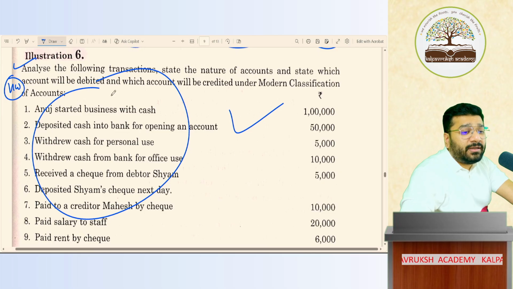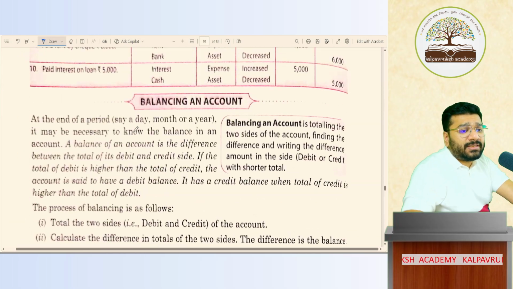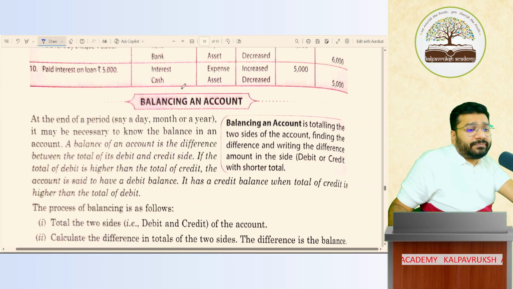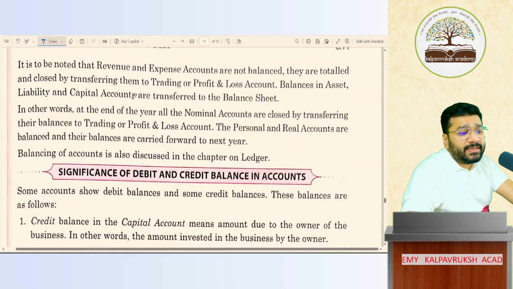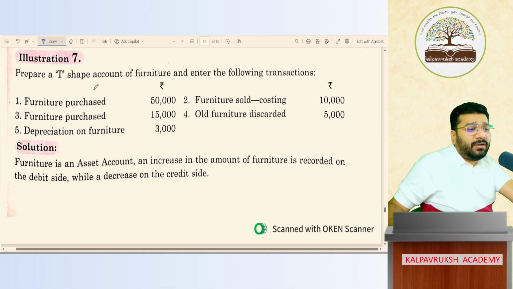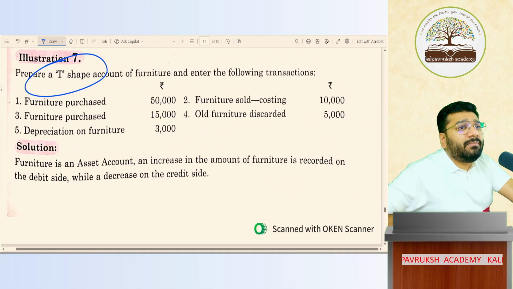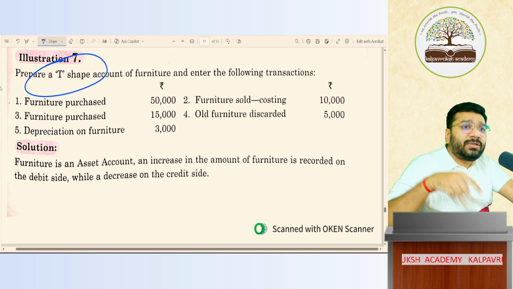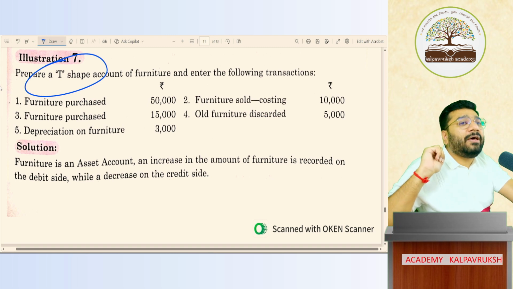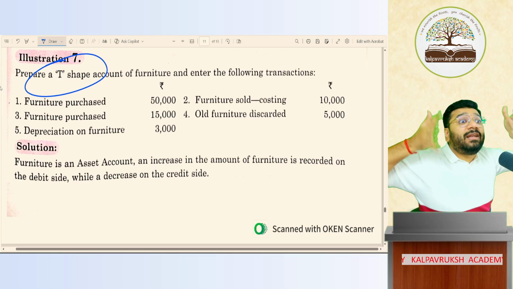Now you'll be wondering, sir, after this, there's something called balancing of an account. Based on this question also there is, sir, the seventh one, how to do it. This is nothing but ledger. So when I come to ledger, this will automatically get covered. Clear or not clear? If I take ledger here, it doesn't make sense. First, we have to make the journal strong.